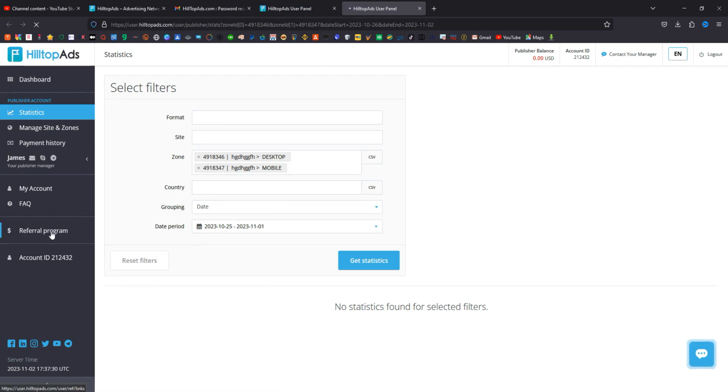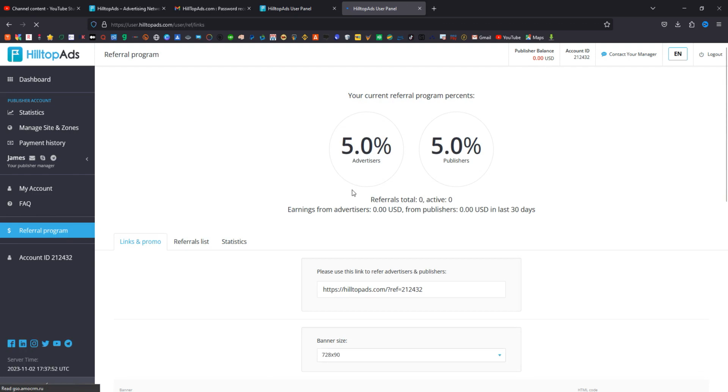And they have a referral program over here. When you refer people to this platform, you can earn up to $5 as an Adsterra pop advertiser. When you refer somebody and the person runs an advert on this platform, you're going to earn $5. And when it's a publisher, for every money that the person will earn on this platform, you're going to earn $5 over here.